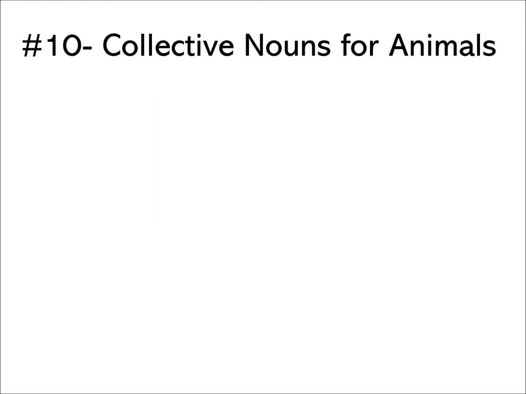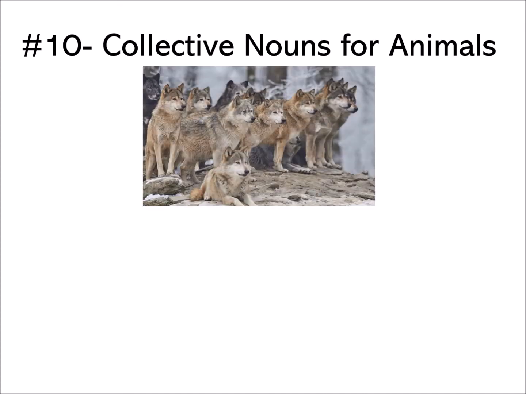Let's look at number 10, the 10th collective noun for animals. Yes, what are these? Yes, they are wolves. Whenever you read a story about a wolf, for sure the writer will write out how the wolf roars, right? Especially late at night, usually the story will begin like this. Ooh, the wolf roared loudly. So usually when you hear the roaring of a wolf, you feel scared, right? Because maybe enemies are coming.